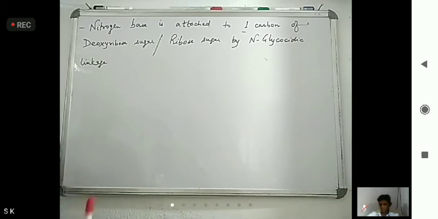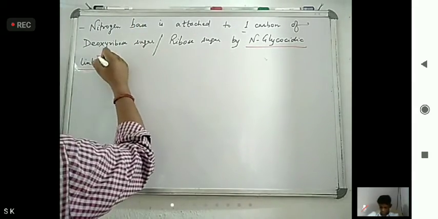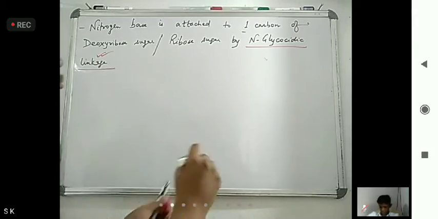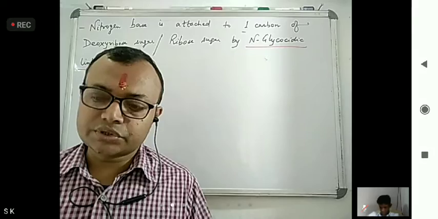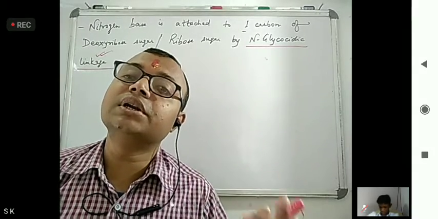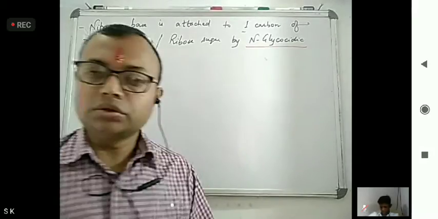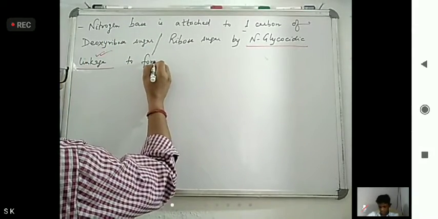This is important. The nitrogen base is attached with deoxyribose or ribose sugar by N-glycosidic linkage, and they form a nucleoside.